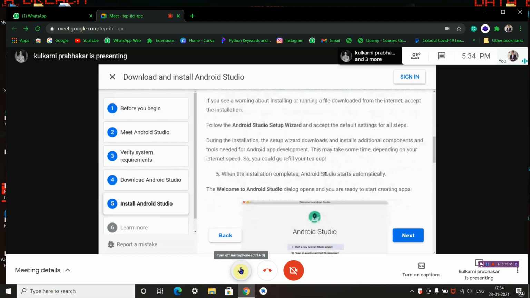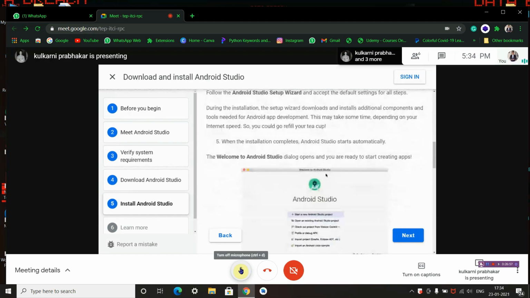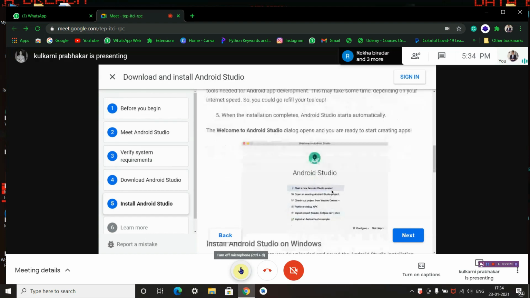During the installation, the setup wizard downloads and installs additional components and tools needed for Android application development. This may take some time depending on your internet speed, so you could go refill your teacup and have a tea. After the installation process is completed, Android Studio starts automatically. The Welcome to Android Studio dialog opens and you are ready to start creating applications.